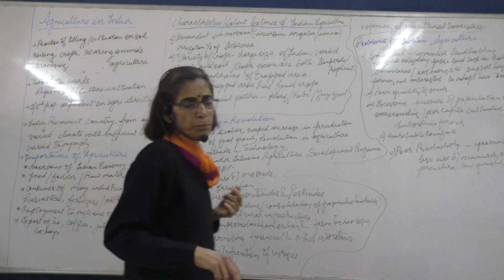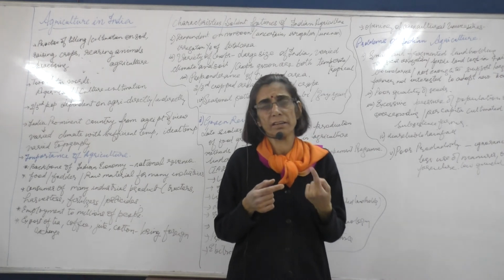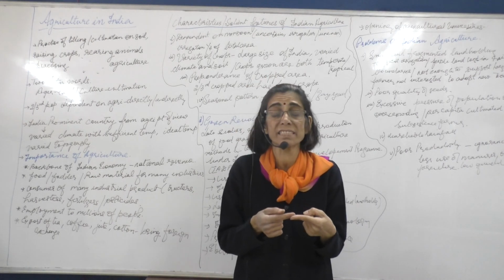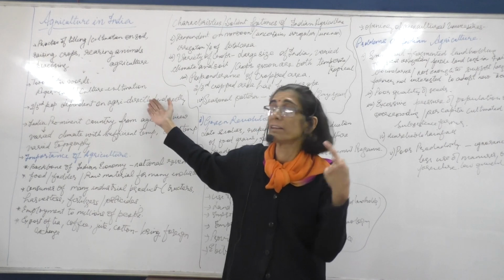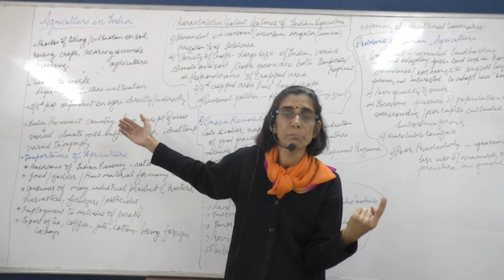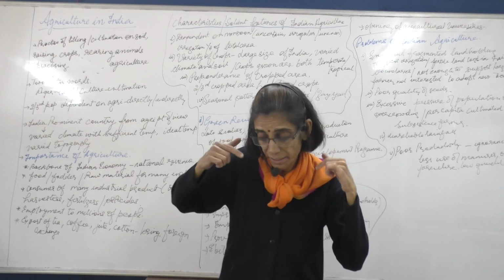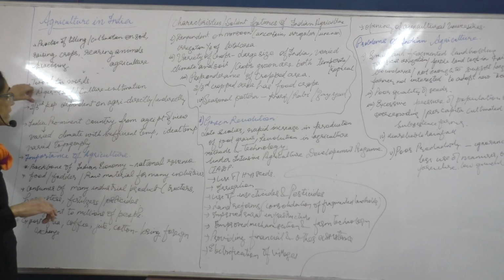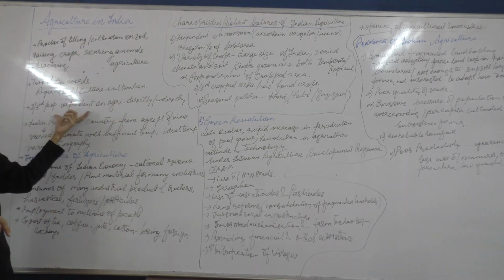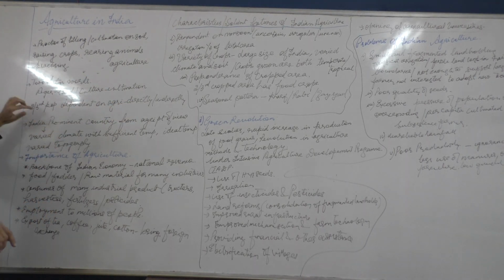Agriculture also provides raw material to certain industries, like the cotton textile industry. Now, if cotton is not produced, then those people are unemployed. So we are saying people are directly and indirectly employed in agriculture. Two-thirds of the population is directly or indirectly employed in agriculture.